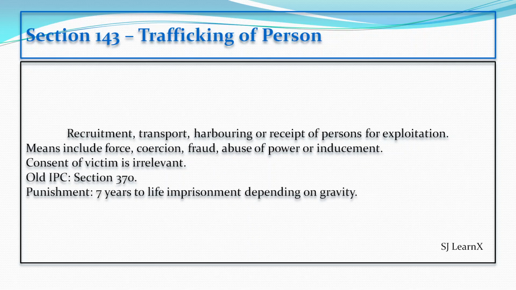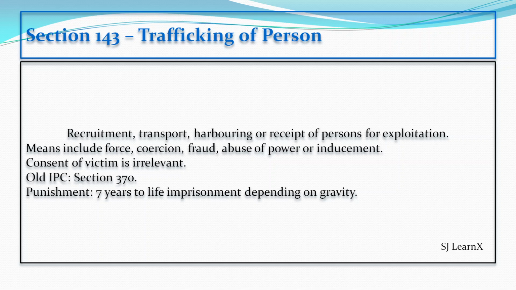Trafficking of a person is dealt with under Section 143. It includes recruiting, transporting, harboring, transferring, and receiving persons for the purpose of exploitation. Examples of exploitation are sexual exploitation, slavery, forced labor, begging, and removal of organs.